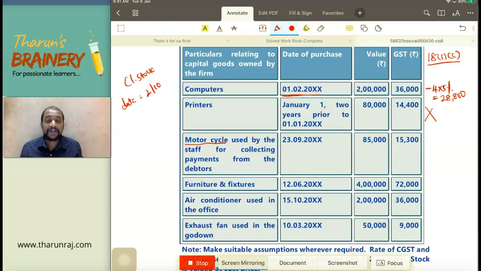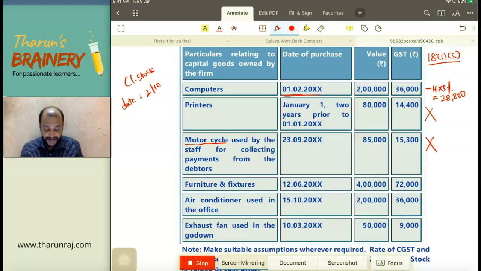Motor vehicles having capacity to transport passengers less than 13. So motorcycle will come into that. And what is their business? They are into trading business. So trader cannot take ITC with respect to motorcycle purchase. It is not stock in trade. They are not selling motorcycles. They are selling some products. So therefore it is not stock in trade. Second point is what? Used in the business of transportation of passengers? No. And third point is what? Imparting driving skills? No. Therefore they cannot take this ITC with respect to closing stock, like with respect to motorcycle.